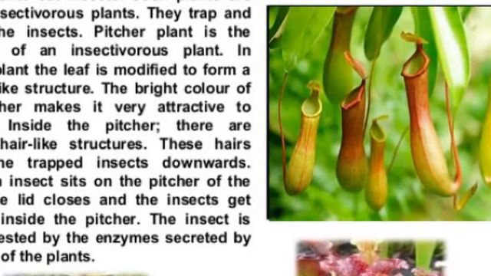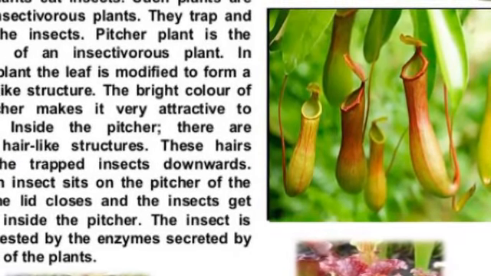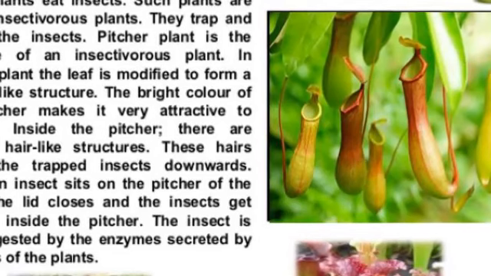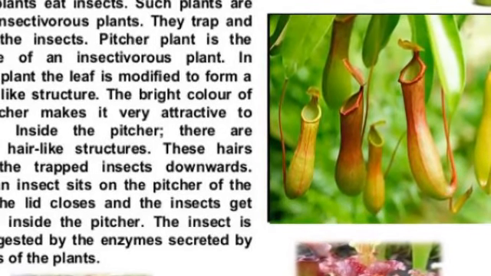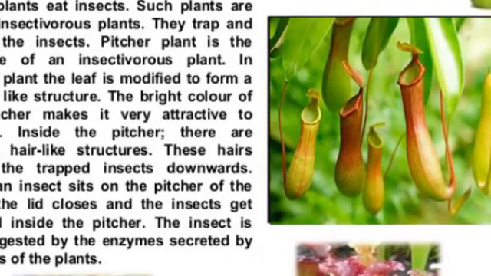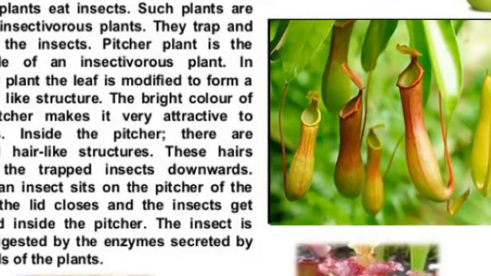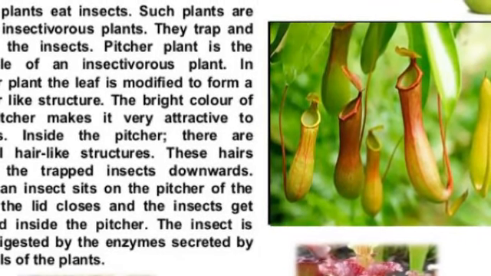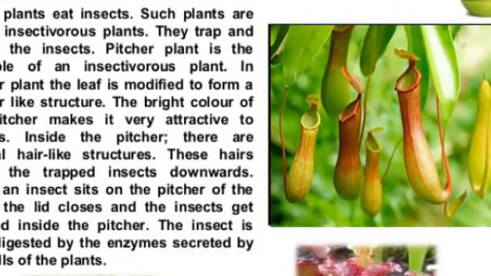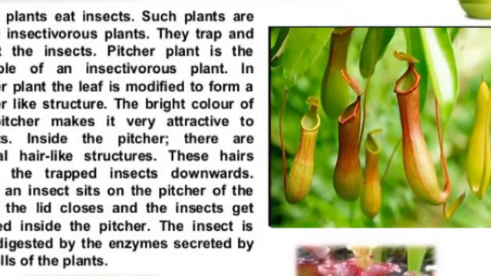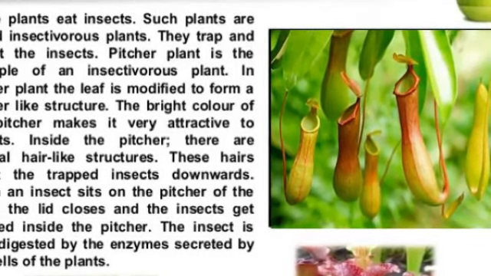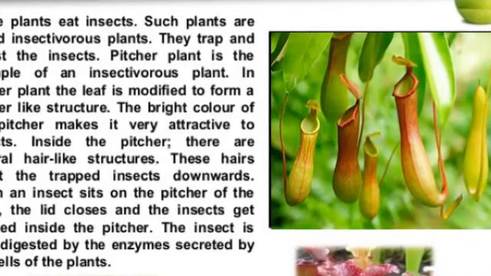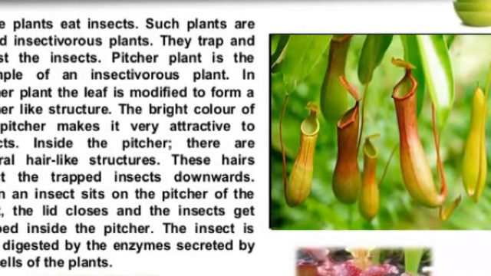In this plant, part of the leaf is modified into a flask-shaped structure called a pitcher. See this figure. The pitcher consists of a lid which can open and close the mouth of the pitcher.